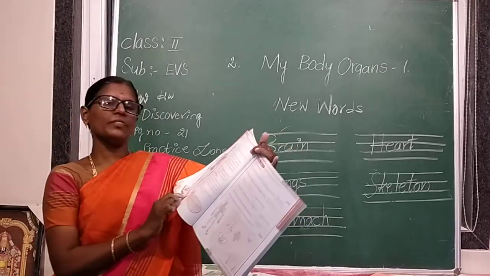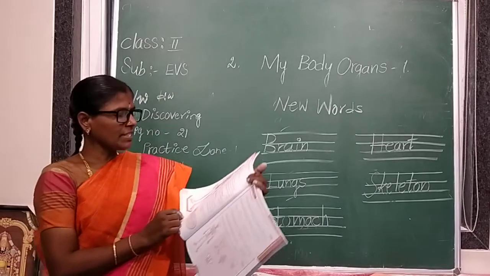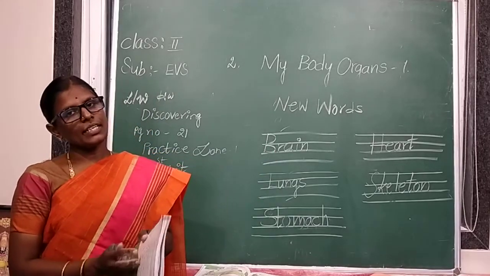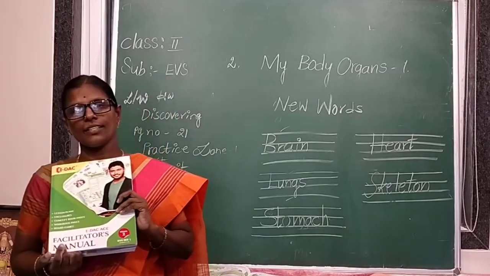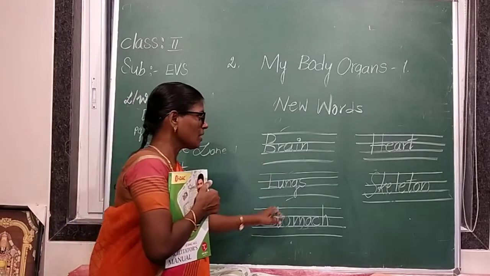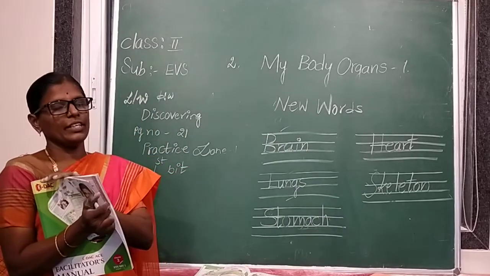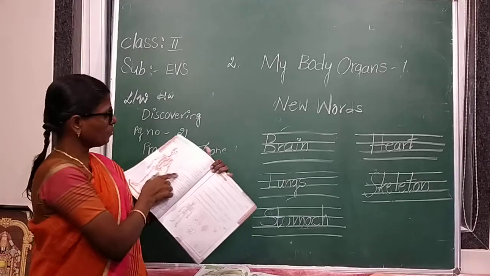Our body moves with the help of the skin, bones and muscles. We cannot see some organs present inside our body. Those organs are called internal organs. Which are internal organs? Brain, lungs, stomach, heart, skeleton and kidneys are our internal organs. We have 206 bones.